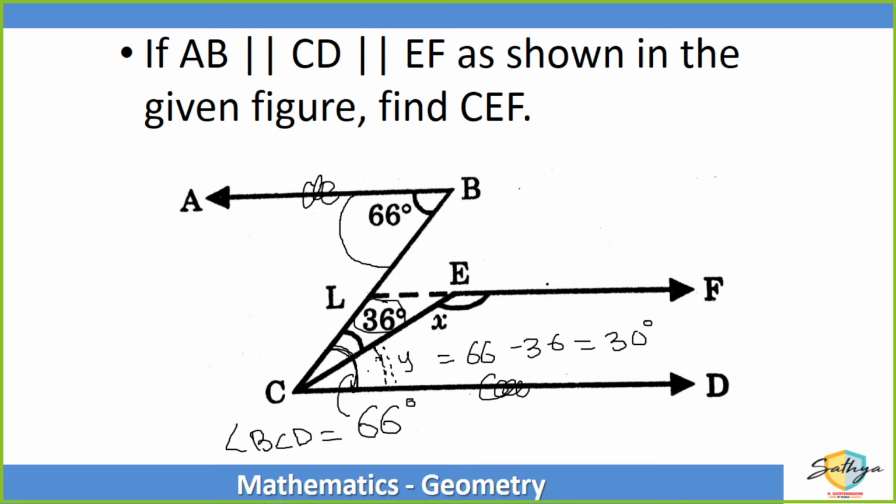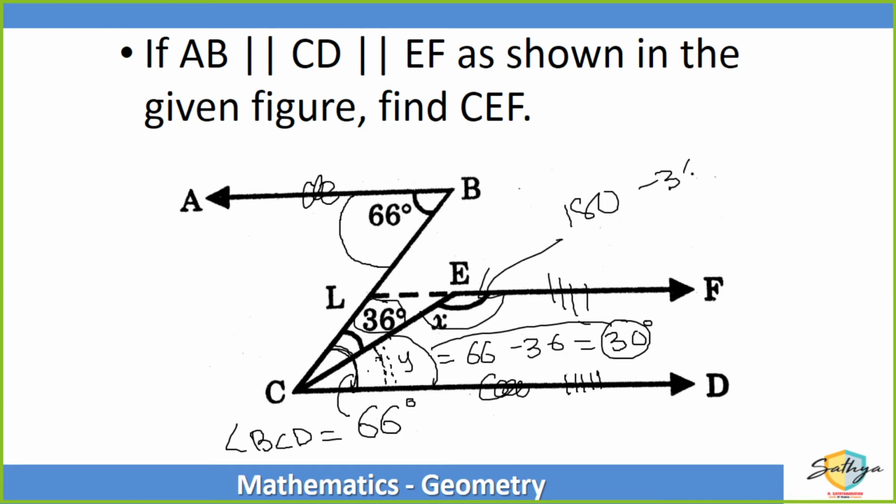Correct? Now, EF is also parallel to CD. So, if this angle is 30 degrees, then the opposite angle here will be 180 minus 30 degrees, which is equal to 150 degrees. So, my answer is 150 degrees. Did everybody get this one?